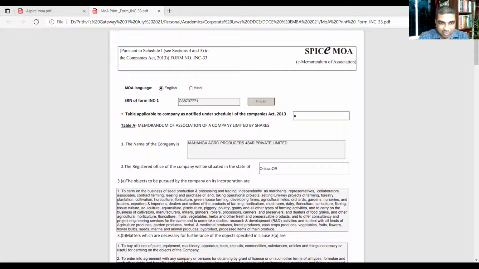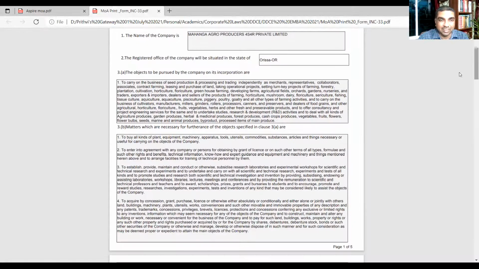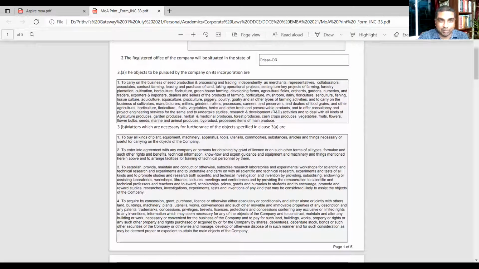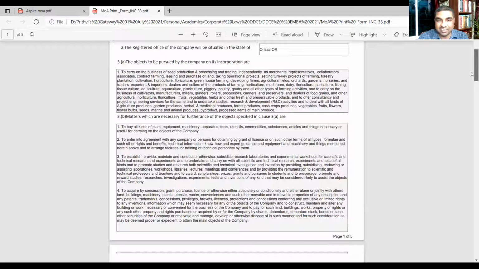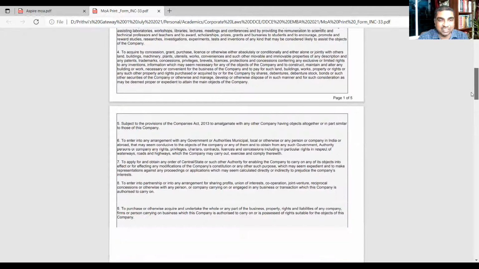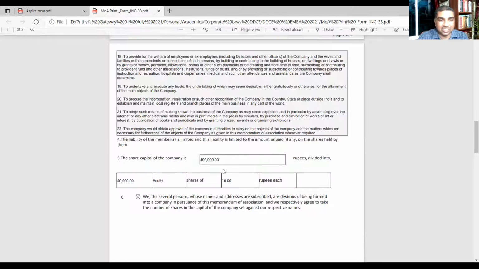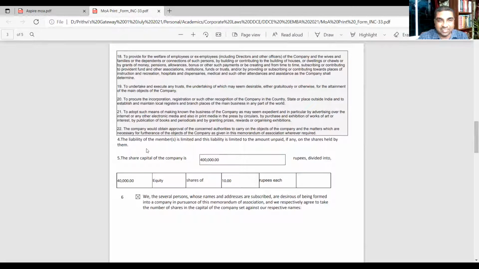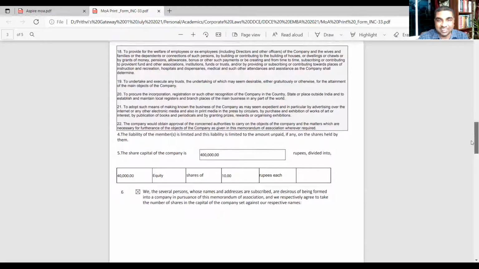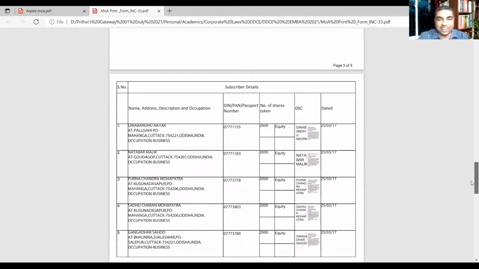Here also you can see the name clause. Are you seeing it? Then you see the registered office clause or situation clause. It talks about this. Then you see the object clause. This is the main object. These are the objects which are incidental to the main object. You see, so many objects are there. Now the next clause, the liability clause, clause 4. Then the capital clause.